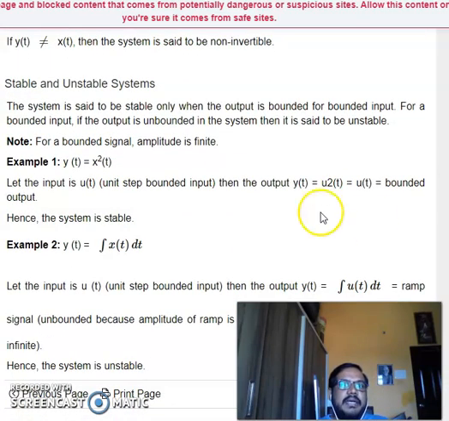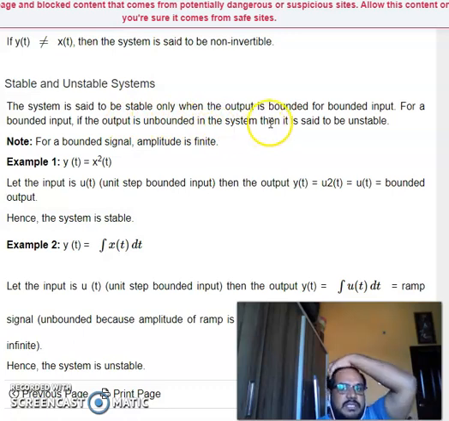Stable and unstable systems. The system is said to be stable when the output is bounded for a bounded input. For a bounded input, if the output is unbounded, then the system is said to be unstable.